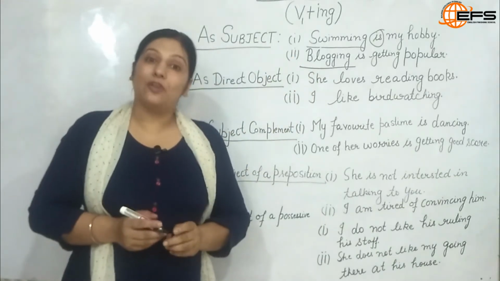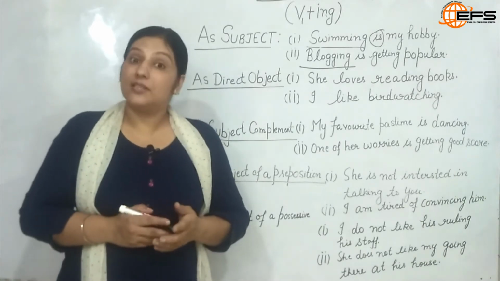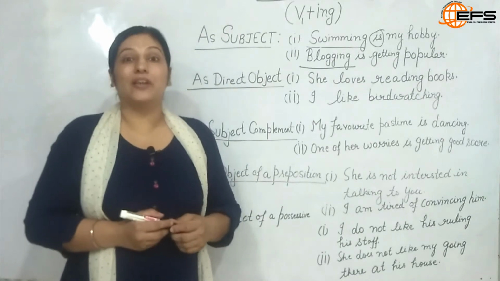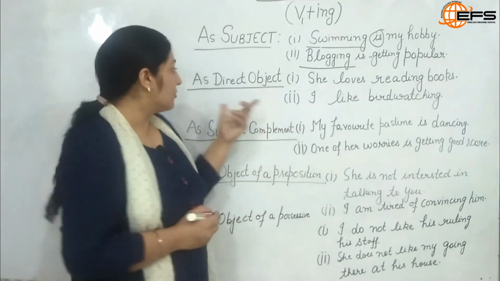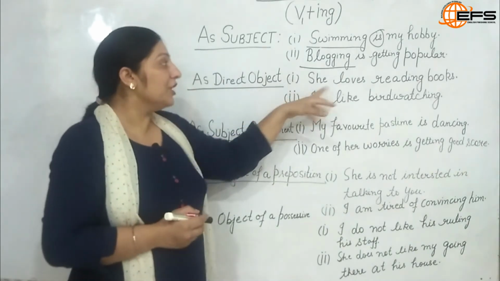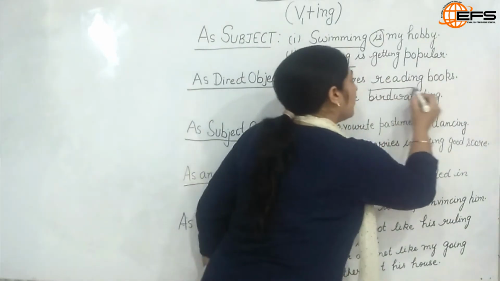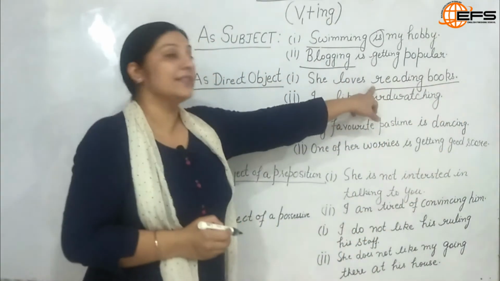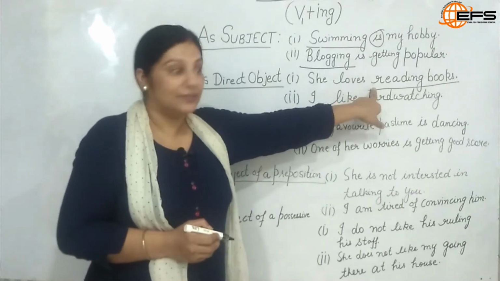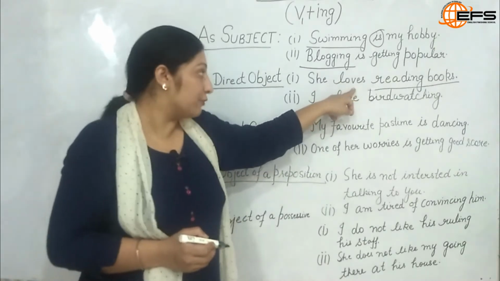Next, a gerund is also used as the direct object in a sentence. I also discussed in a previous video what a direct object is, which answers the question what or who. So how is it used here as a direct object? Let's understand. She loves reading books. So here, reading books is my gerund. V1 plus ing is again the structure of a gerund, which is acting as a direct object to the verb loves.